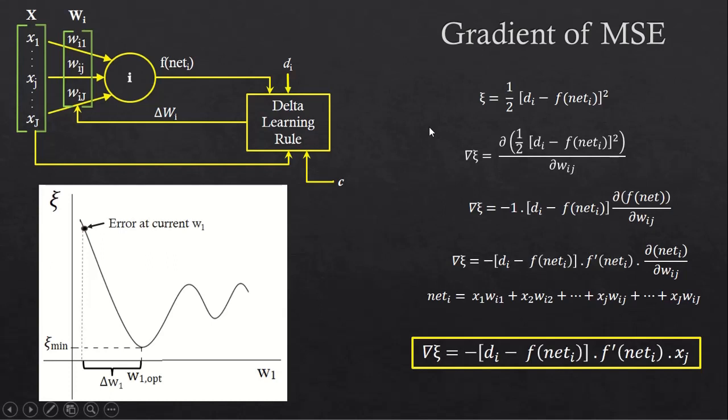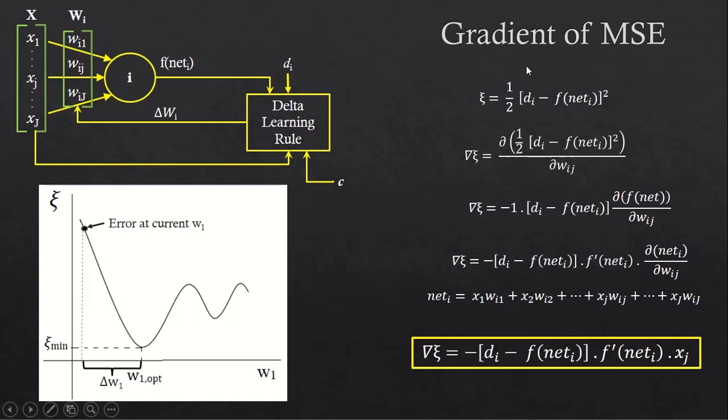Let us do that. Let us consider this neuron model. This is the ith neuron. It has capital J number of inputs. Its input X is written as Xj because it is the output coming from the jth neuron. The weight between the jth presynaptic neuron and the ith postsynaptic neuron is written as Wij. The output of the ith neuron is given as f of net I. The mean square error xi is given as xi equals half of di minus f of net I, the whole square.